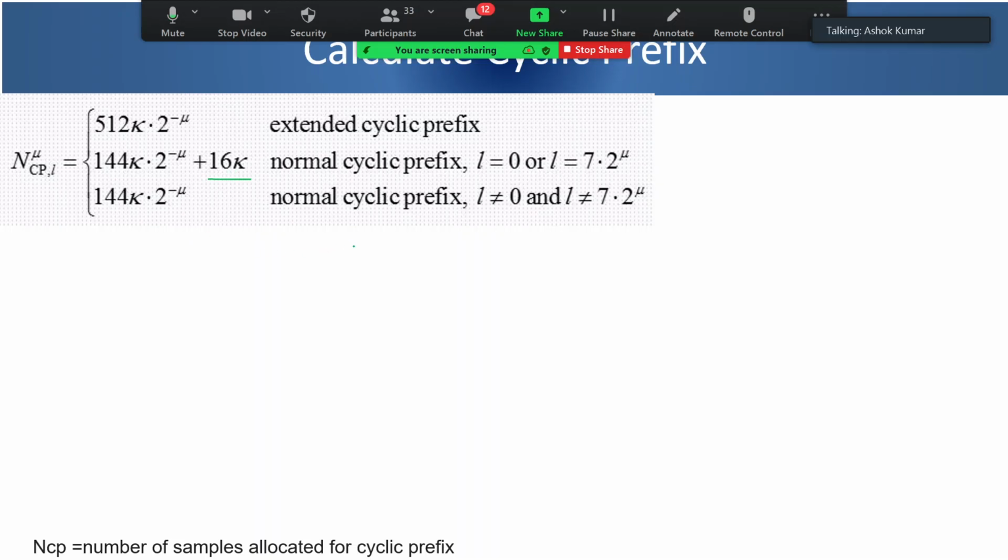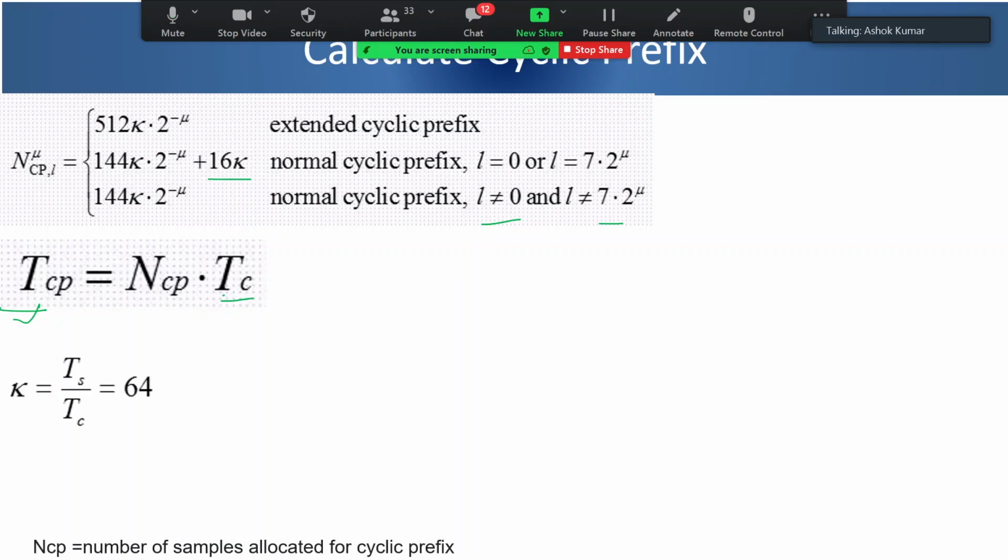And for normal cyclic prefix, which is not longer, not at 0 position and mid position, this is just 144K into 2 to the power minus mu. And if you multiply whatever NCP is coming by TC, you'll get the time for the cyclic prefix, how much guard time is required for the cyclic prefix.